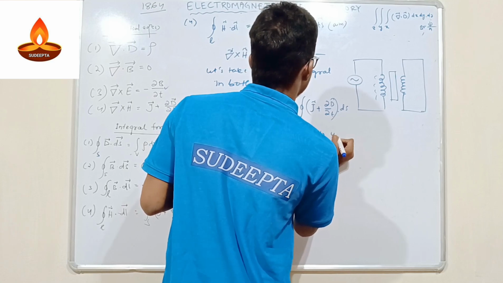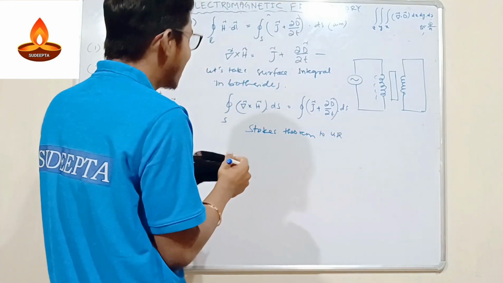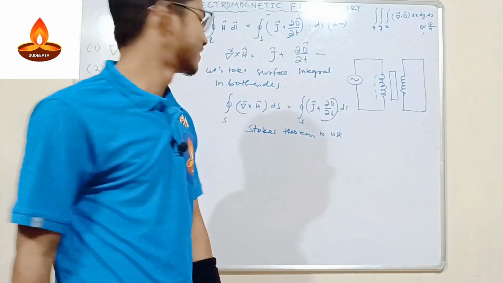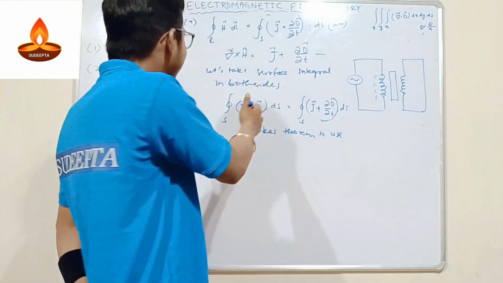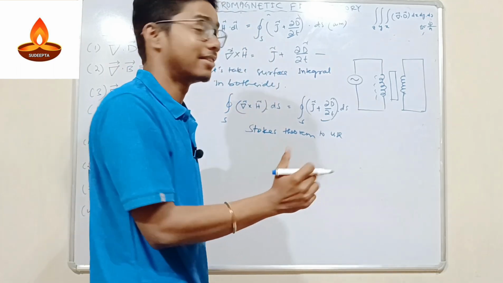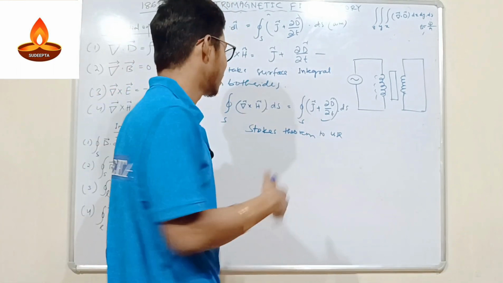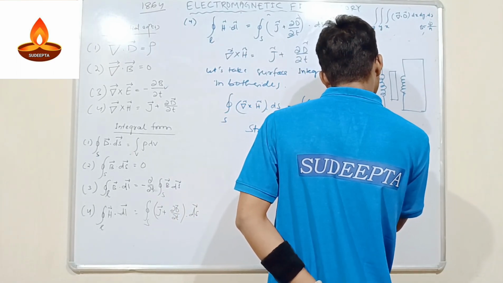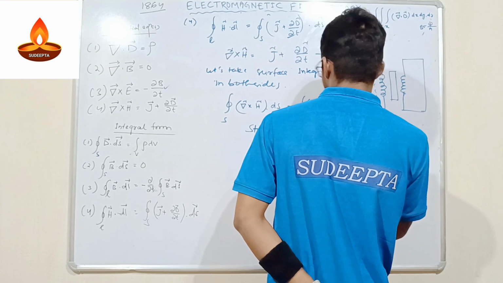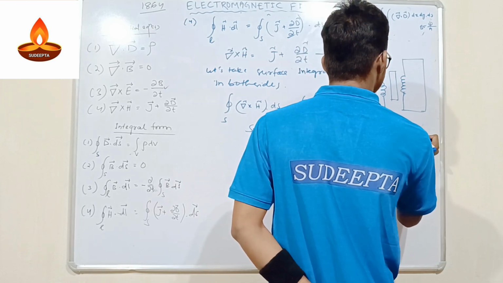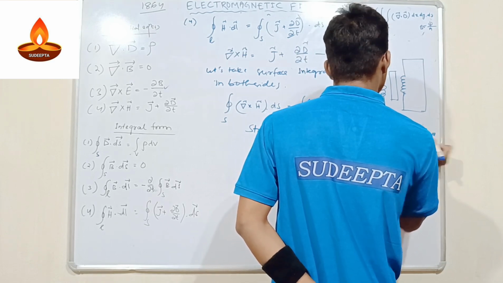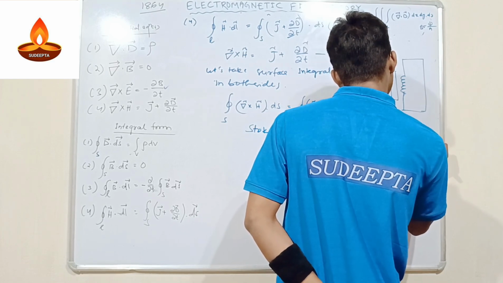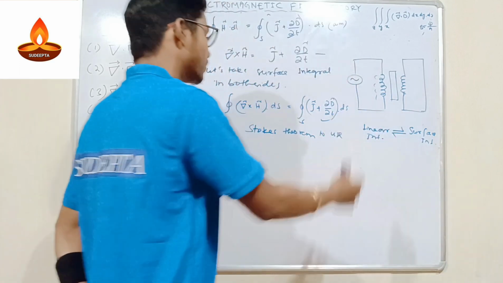No need to apply anything on the right hand side, because the right hand side is already ready, since it is in ds. On the left hand side the curl needs to be removed as well, going to the linear section. What is the function of the curl theorem? It converts linear integral to surface integral and surface integral to linear integral.